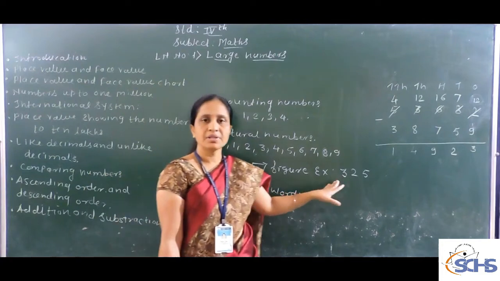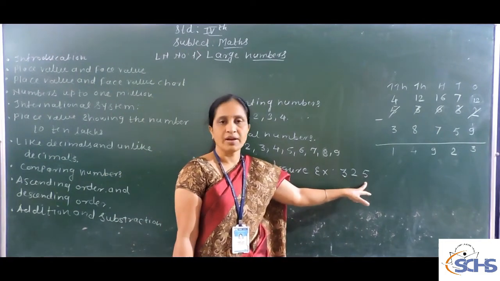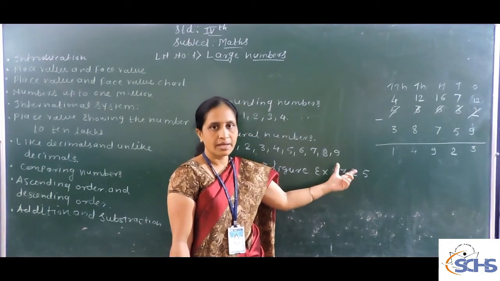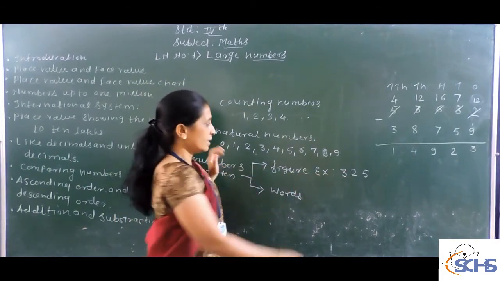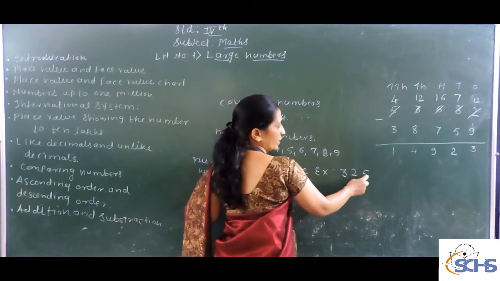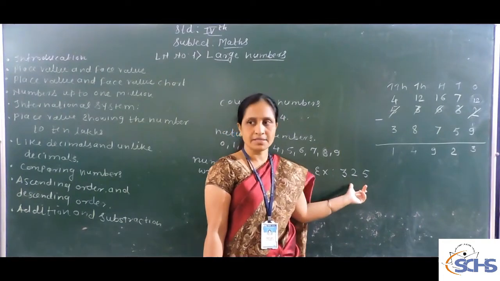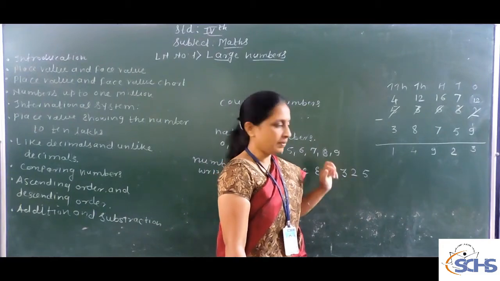I take a simple example here: 325. This is the number written in the form of digits. This number is made up of 3 digits: the ones place, the tens place, and the hundreds place.